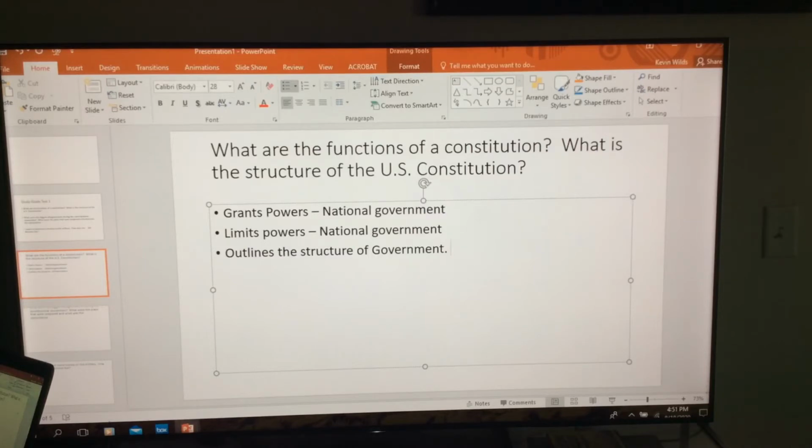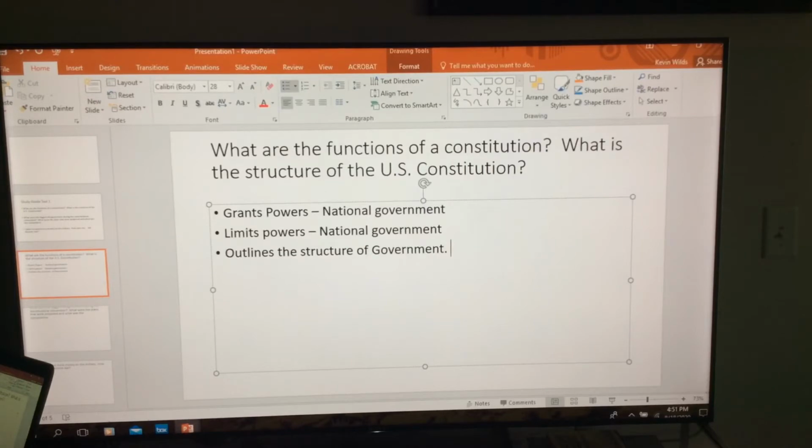So when you talk, okay, it grants powers. It grants powers to the national government. What powers are given? Don't just say it grants powers, but tell me what powers are actually given to the national government. What are those powers called? We went over these in all these videos that I've done, right? So you need to talk about these things. You need to show me that you know it. Teach me. The better job you do teaching me, the better score you're going to get. So that's the way I want you to treat essay questions.